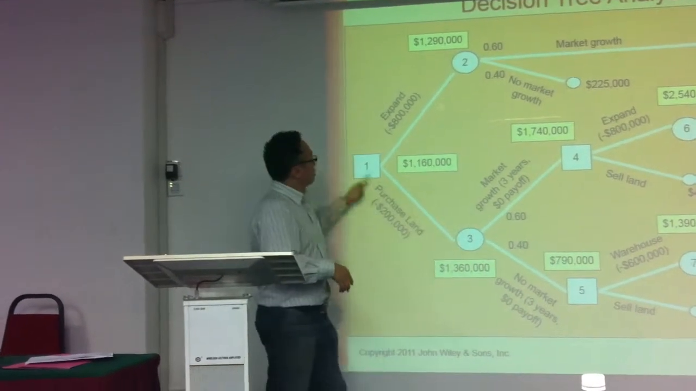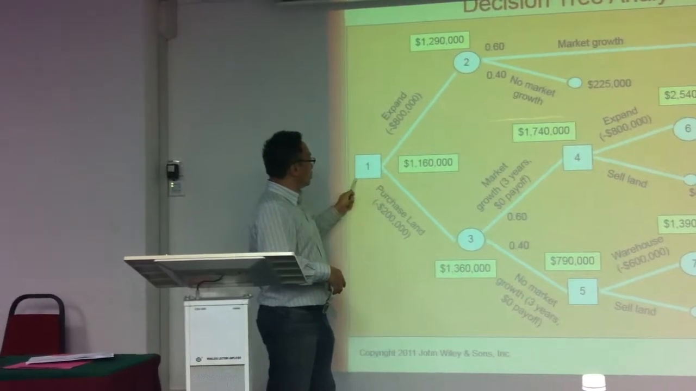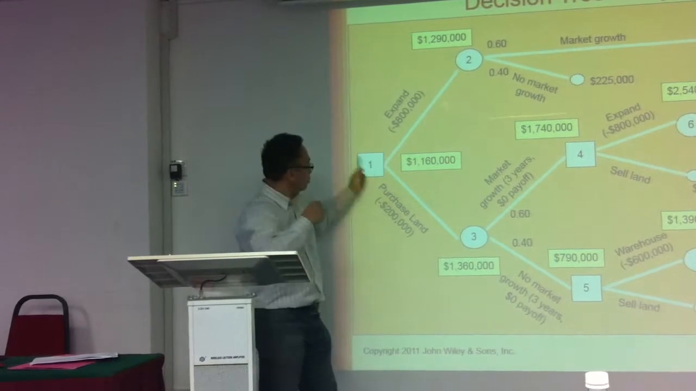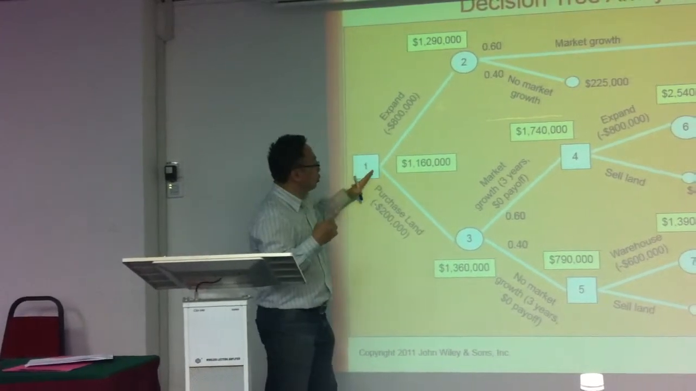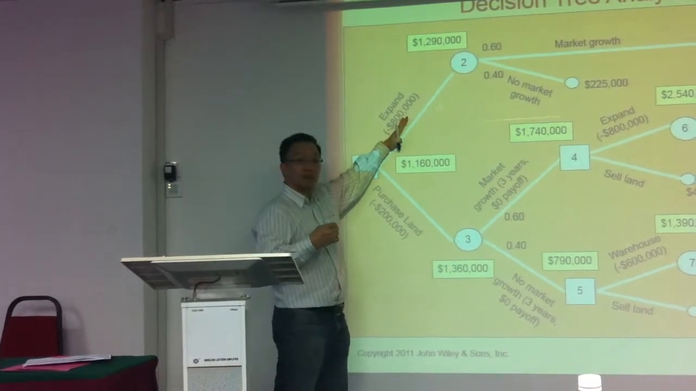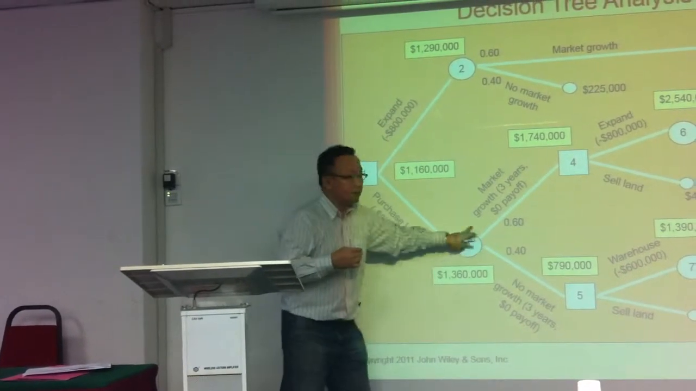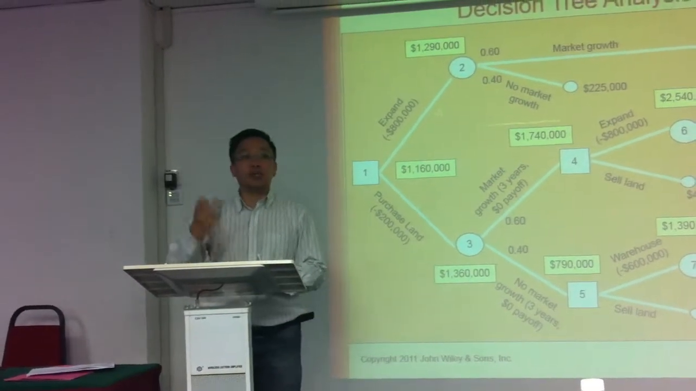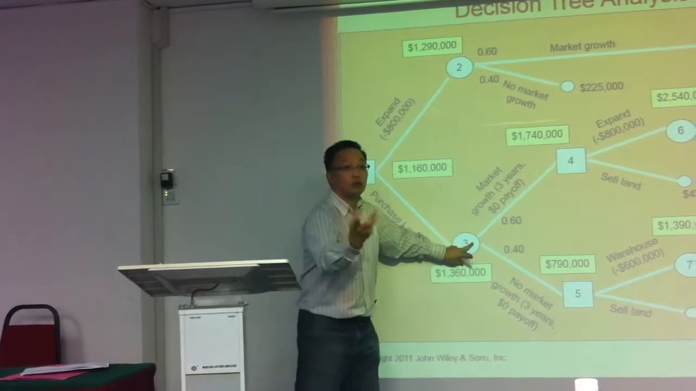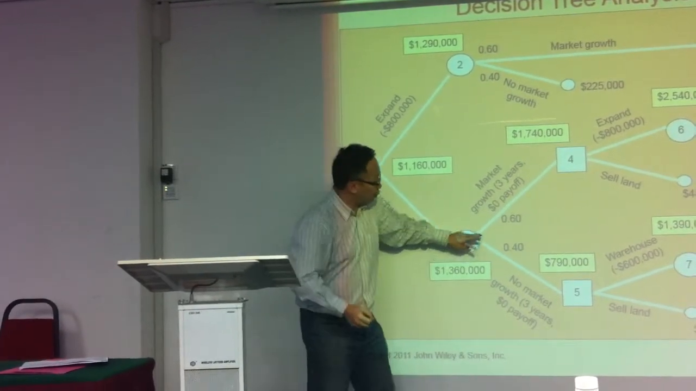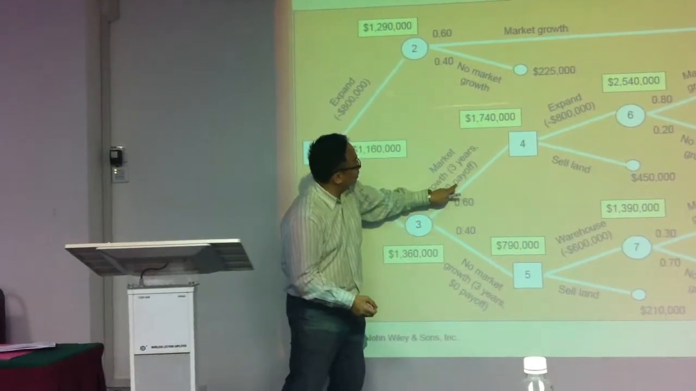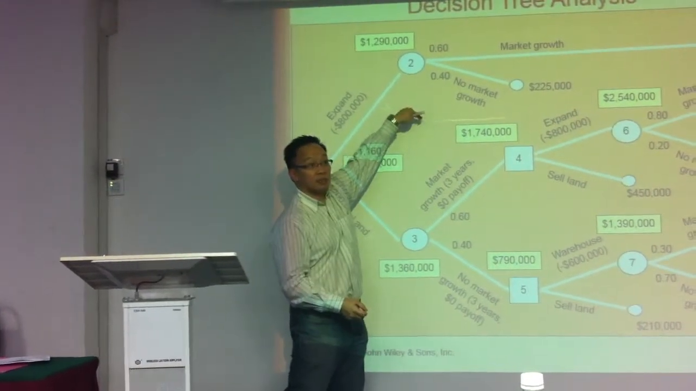Second one. A square box means we have to make a decision. When you put a square box, it means I have to decide: do I go left or do I go right? In this case, do I buy the land or do I expand? A circle means state of nature, things you cannot control. Square means I can control, circle means I cannot control. Because you cannot control, therefore you have probabilities. And for every circle, the probabilities you add up must be equal to 1. Can you see? That's all.